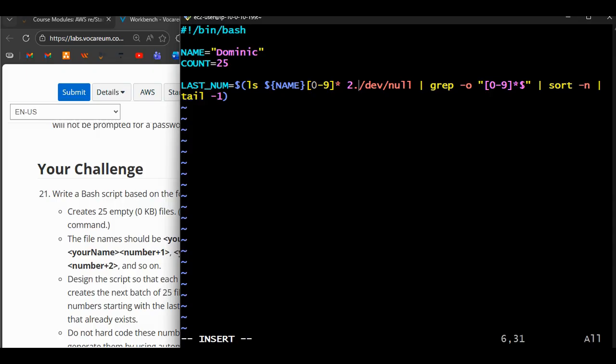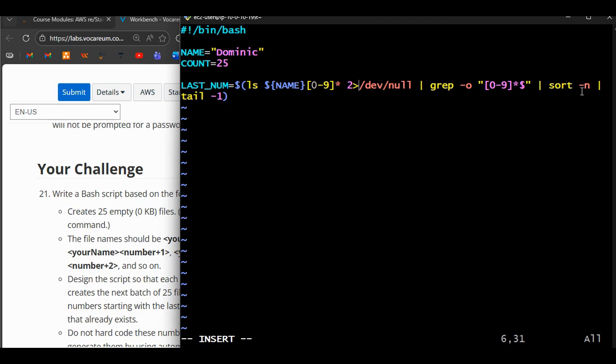Let me try again. Greater than. Great. So this is the line of code: 2 greater than /dev/null, to take away the errors. And we are saying that after you have listed the name and the number or anything else, redirect it to look for the last number, not the numbers between 0 to 9 or anything else that you have indicated. So we are looking at numbers, find numbers, and then sort them numerically.